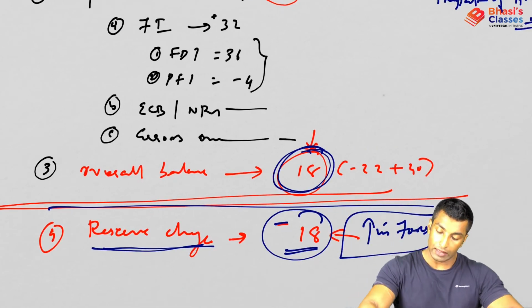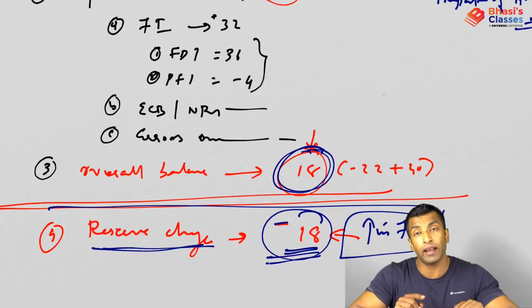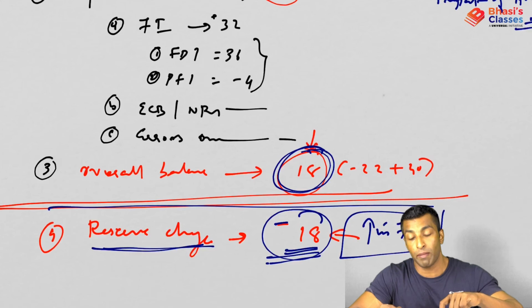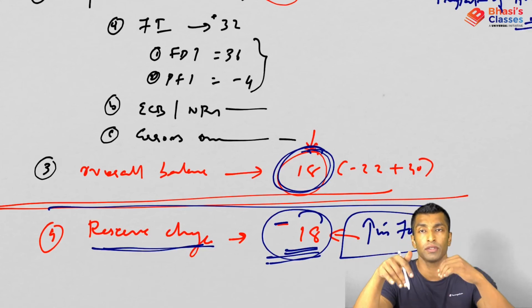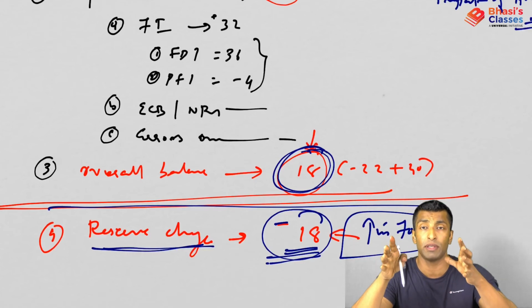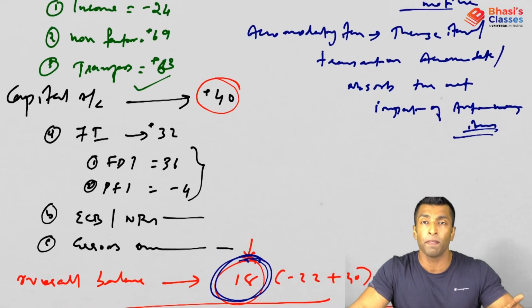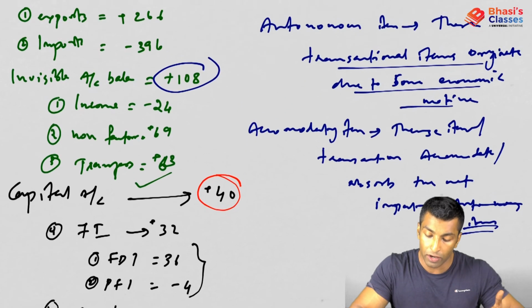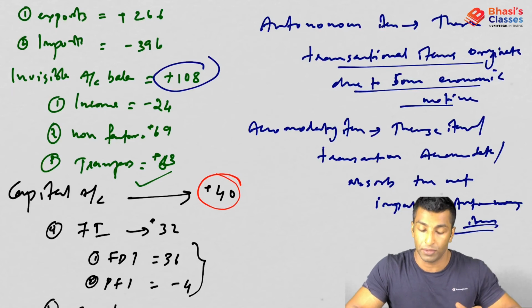Okay, so here you can see the net impact of autonomous items is 18. So accommodating items are absorbing all the impact, so minus 18. Because I've told you if it is positive, the reserve change should be negative, because ultimately it has to be 0. You have to maintain it at 0 as per convention. So that is the role of the accommodating item. They will accommodate all the impact of the autonomous items to maintain it as 0.